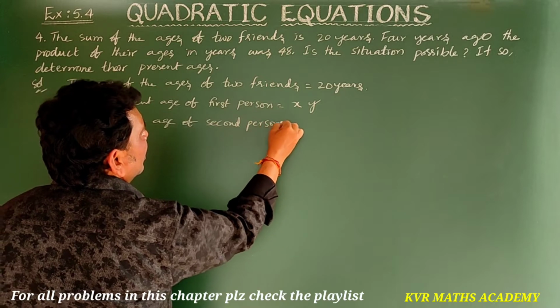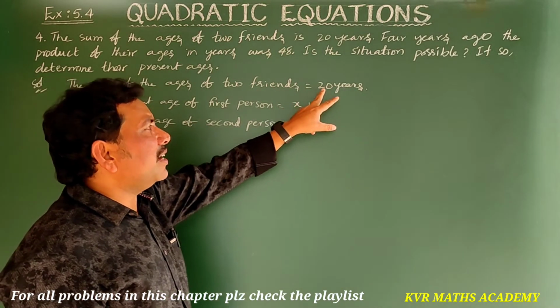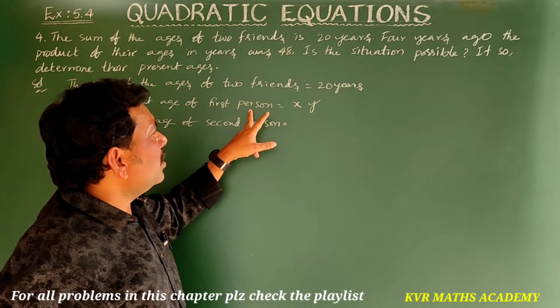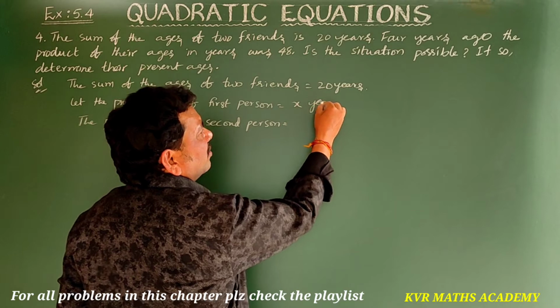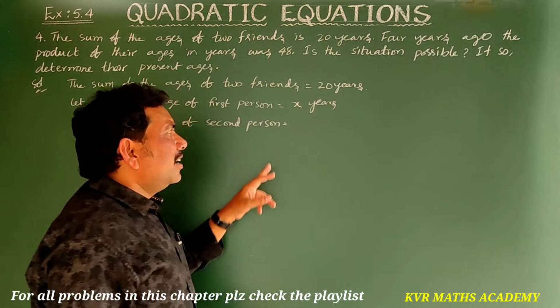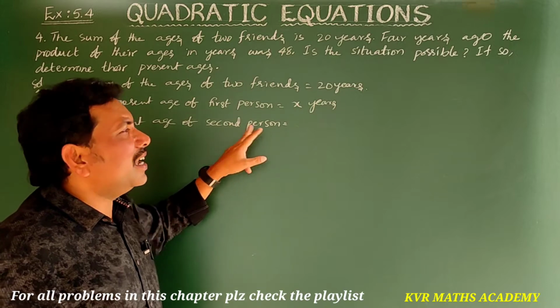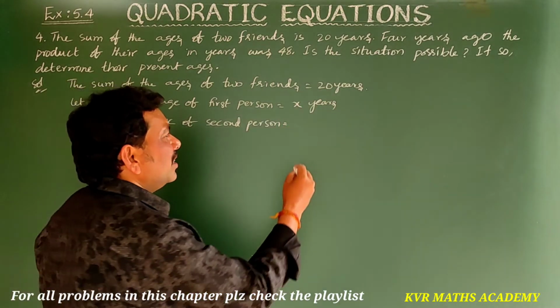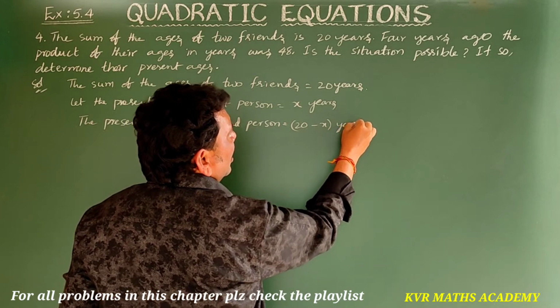Here the sum of the ages of the 2 friends is 20 years. Suppose the first person's age is x years, so the age of the second person will be 20 minus x only. Yes, 20 minus x years, right?